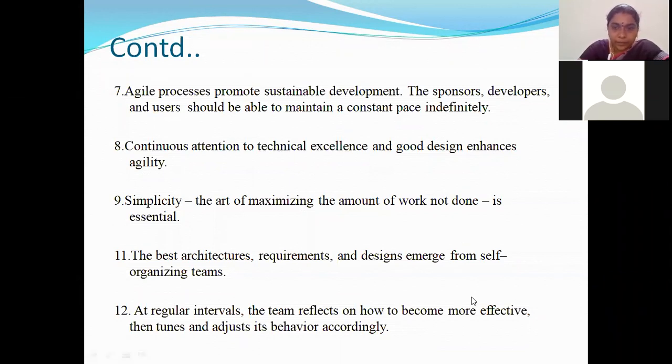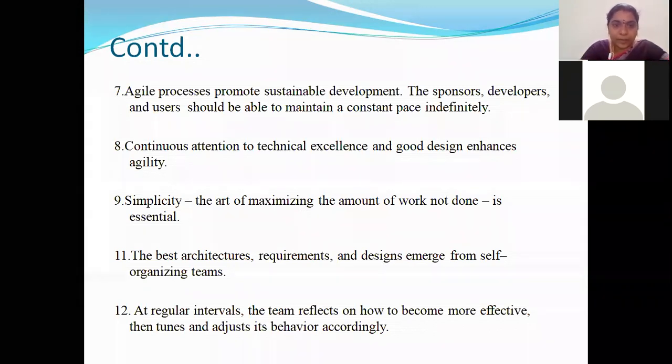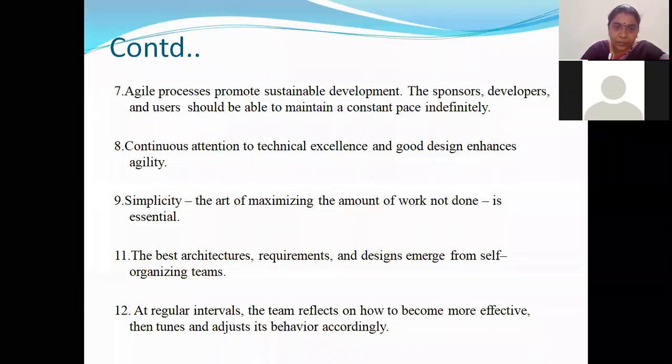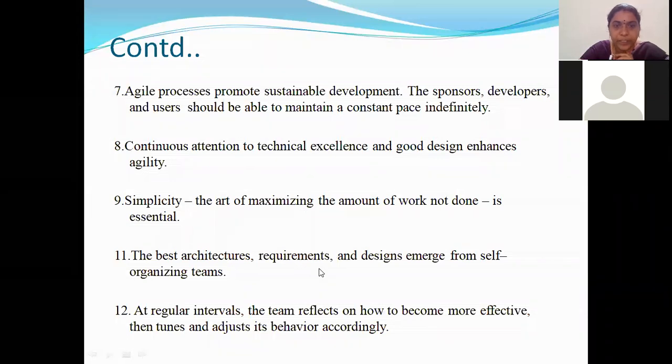If you have a self-organizing team, not a spoon-feeding team, where the project leader does not always come and ask the team members to do this or that, but they are all self-organizing, able to do all kinds of work, able to change the work they have done, having a friendly nature, then the best architecture, the best designs, and the best requirements will come out from them.